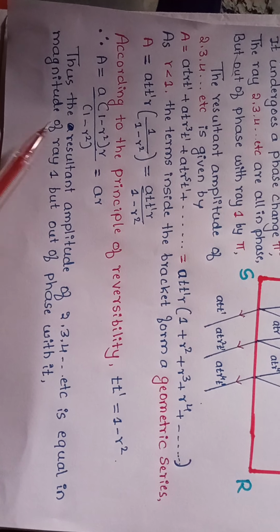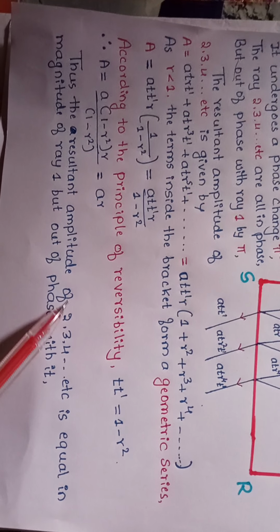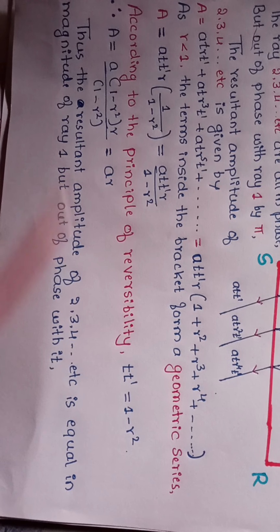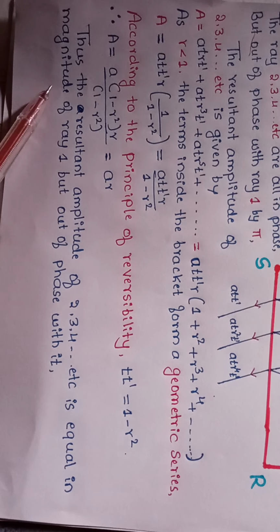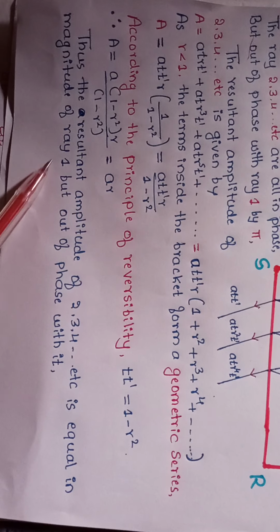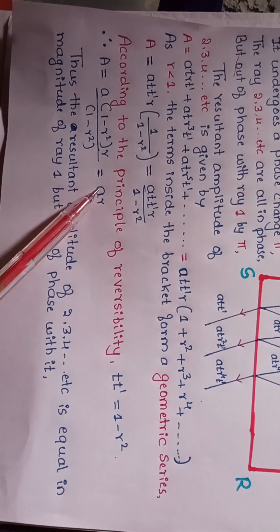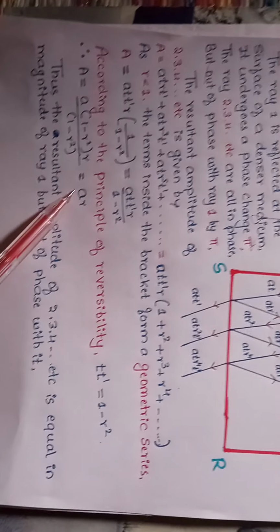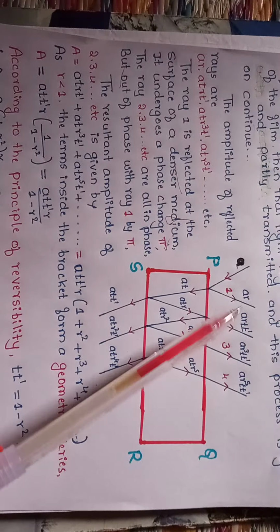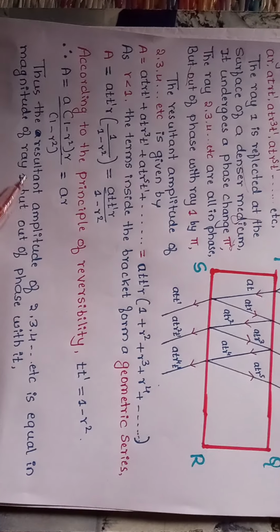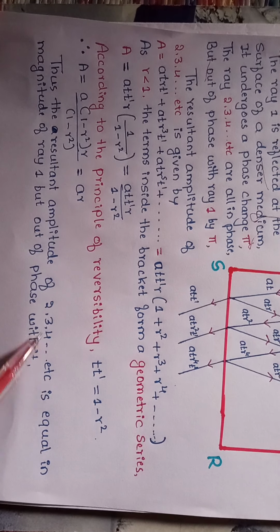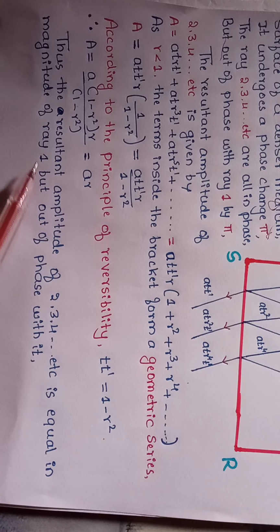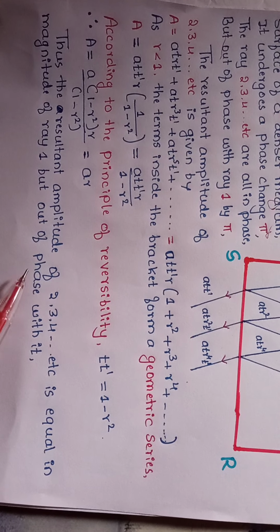It means the resultant amplitude of 2, 3, 4, that is capital A, is equal in magnitude to ray 1. AR is the amplitude of the first reflected ray. So the resultant magnitude of 2, 3, 4 and so on is equal in magnitude to the first ray, but out of phase with it.